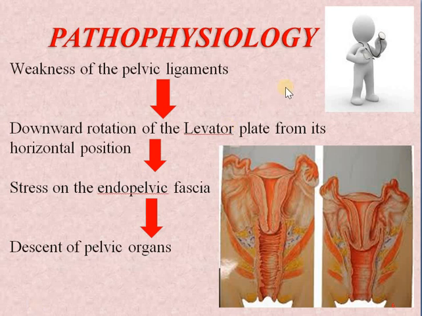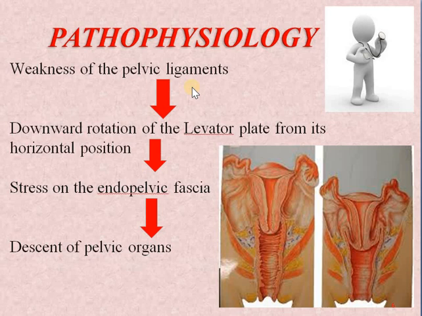If we see the pathology for it, there will be weakness of the pelvic ligaments, which may be due to age or some other reason, might be congenital, or some complication during labor. Because of this there will be weakening of pelvic ligaments, which will cause downward rotation of the levator plate from its horizontal position.